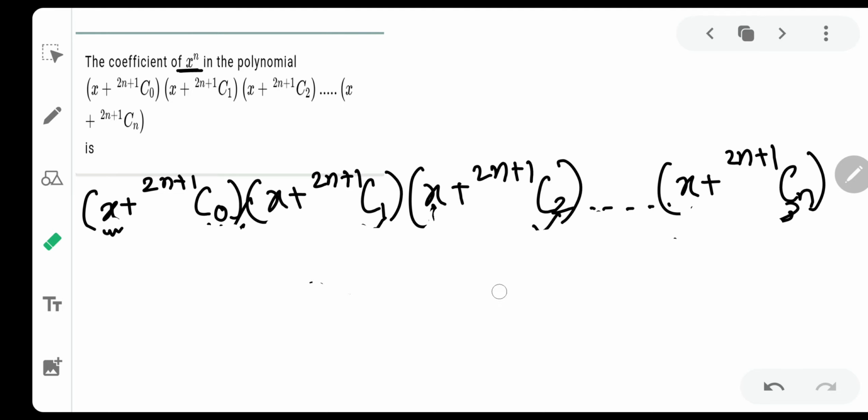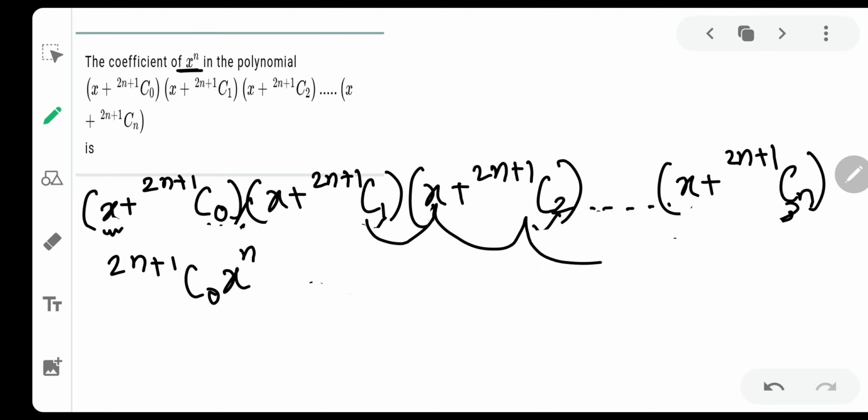So the first term for x raised to n would be 2n+1 c0 x raised to n. I am not writing down the whole expansion, I am only writing down the x raised to n terms. Now suppose 2n+1 c1 gets multiplied with all the remaining x's.